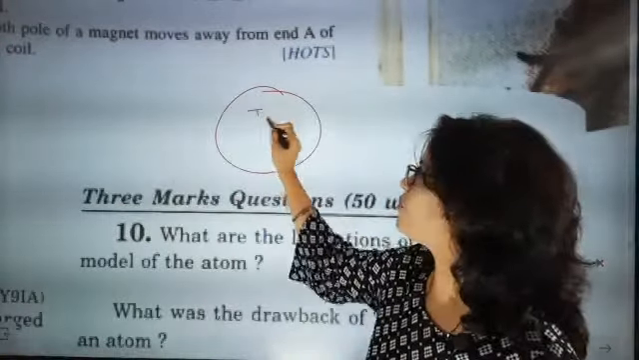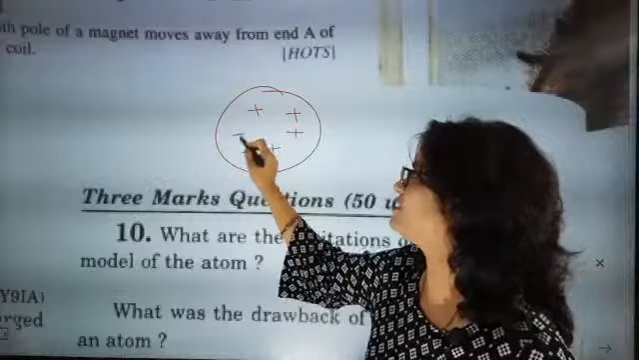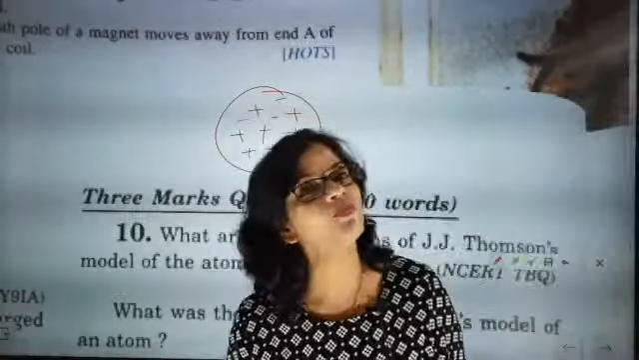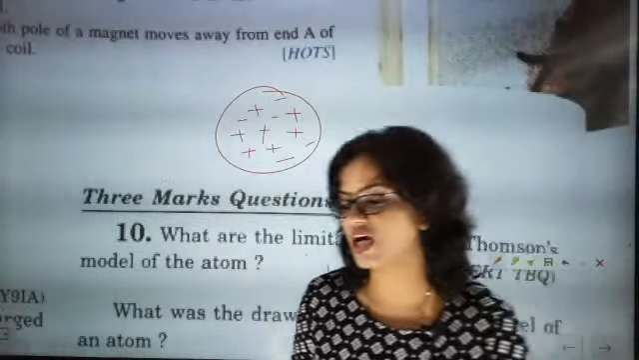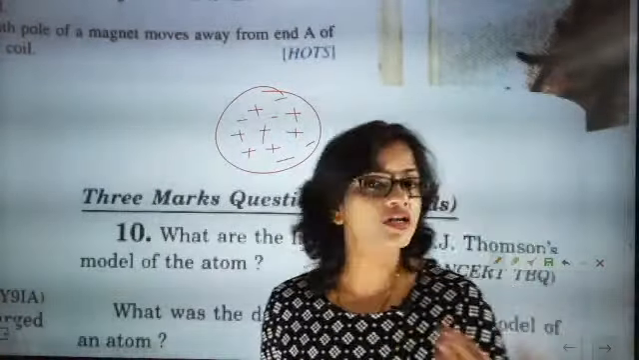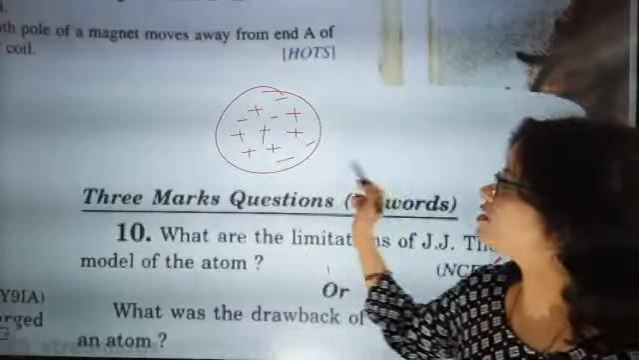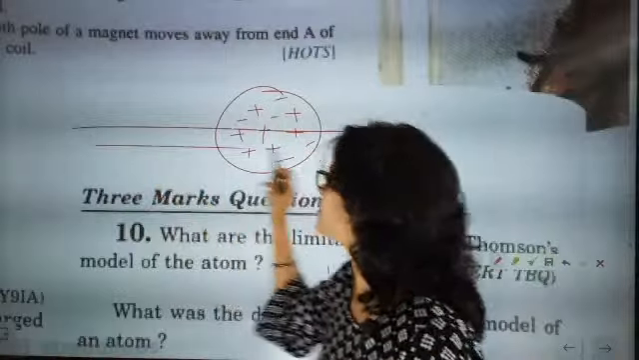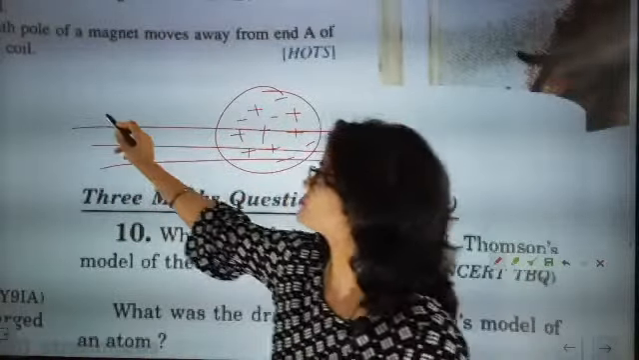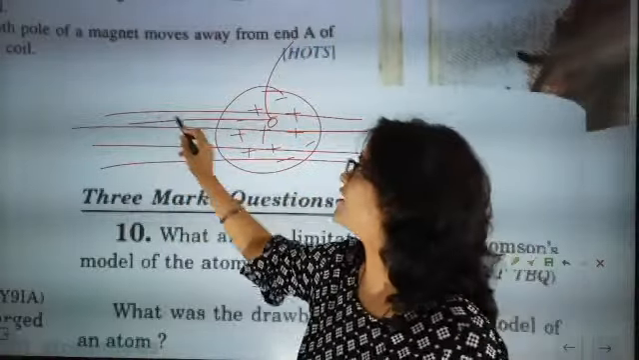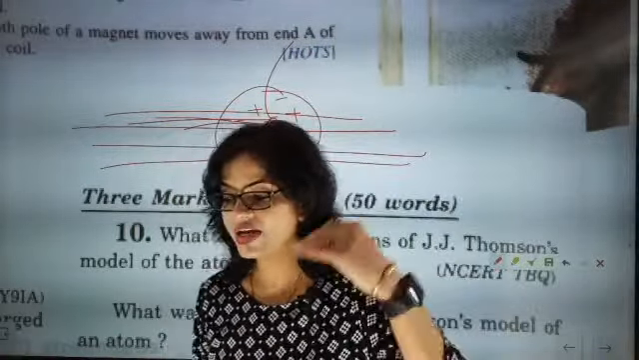JJ Thomson said that positive charges are embedded like this, and negative charges are present nearby around the region, and the number of positive charges equals the number of negative charges. So atoms are electrically neutral. To test JJ Thomson's point, Rutherford did the experiment. What he found was that most of the rays went undeflected. Only a few which went very near made some angles, and out of 12,000, one retraced its path.